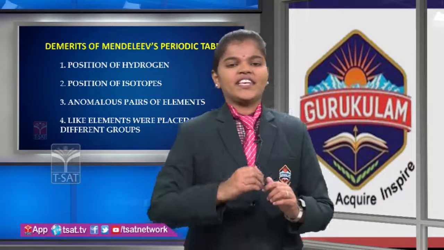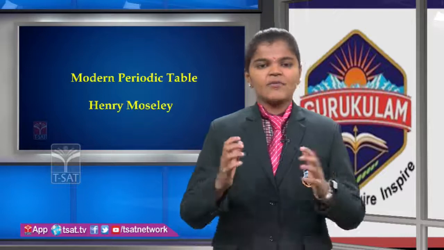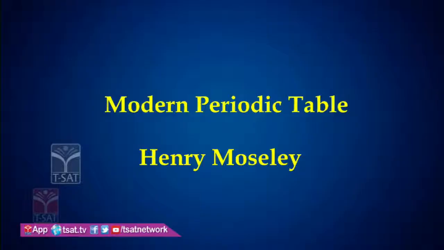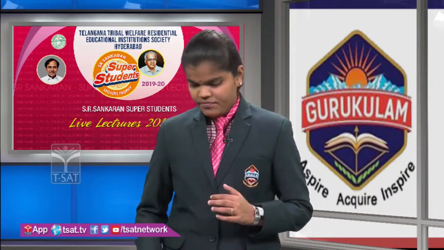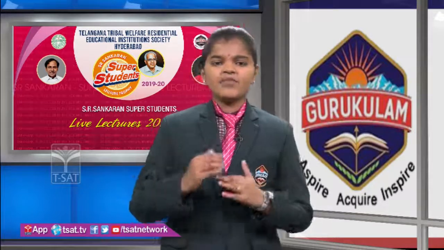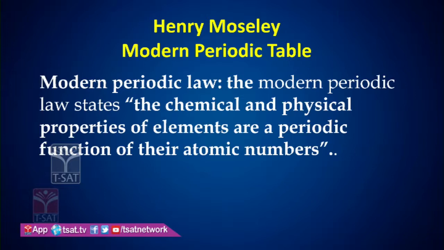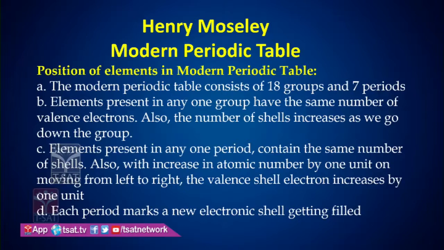went to the limitations. Now our modern periodic table was mostly prepared by Henry Moseley, the English chemist, in 1913. The modern periodic law states that the physical and chemical properties of elements are a periodic function of their atomic number. Position of elements in the periodic table.